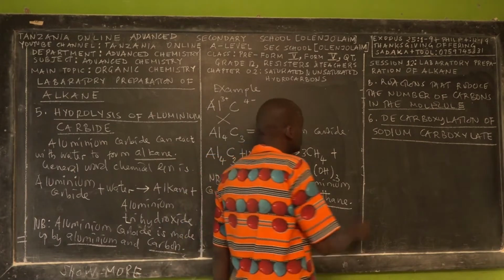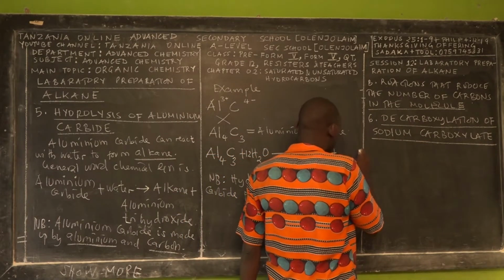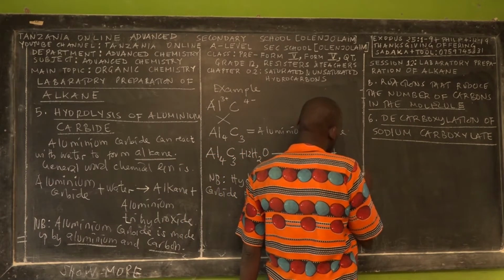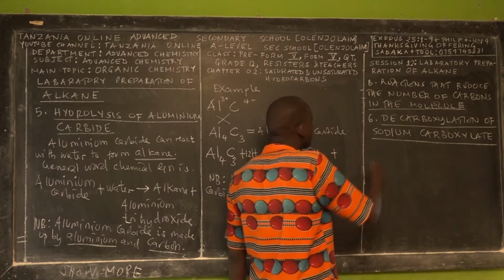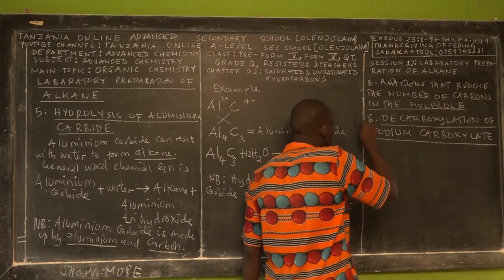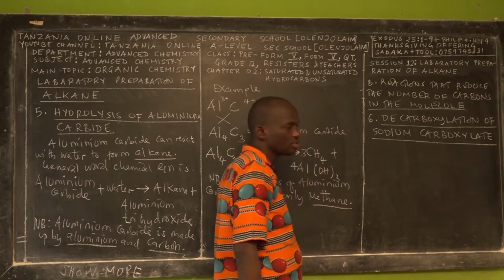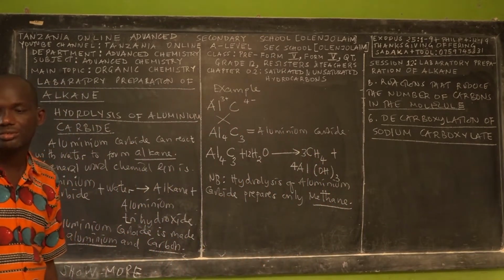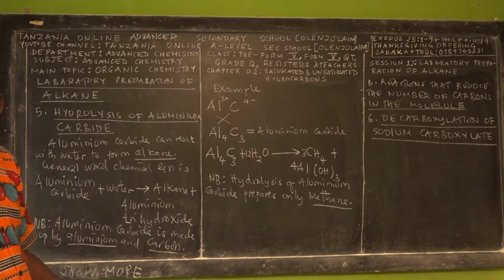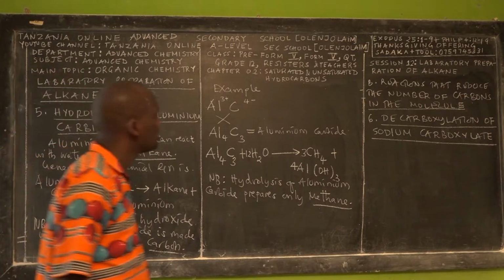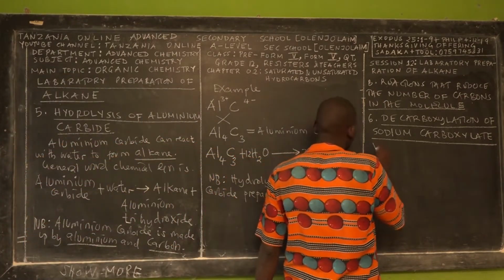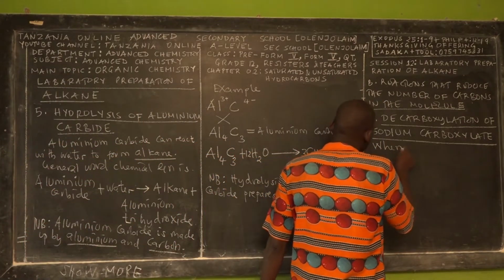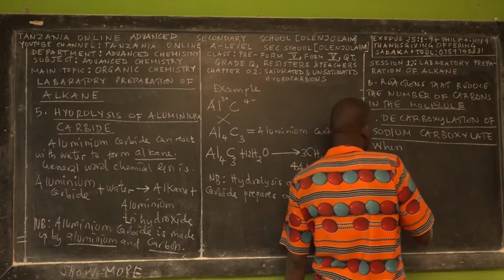Sodium carboxylate is a weak salt, because the acid used to form sodium carboxylate is a weak acid, which is carboxylic acid.